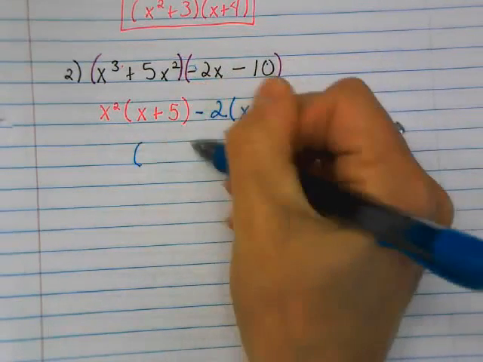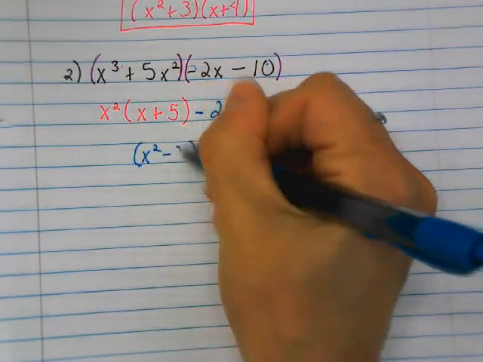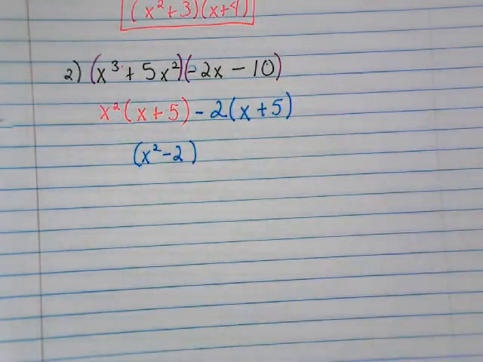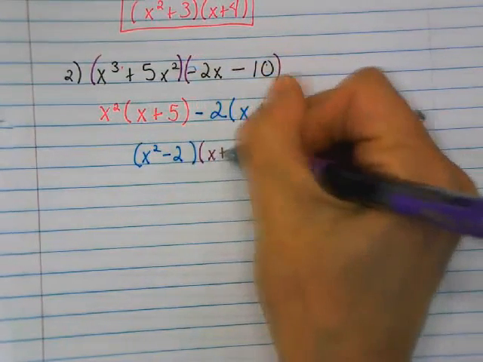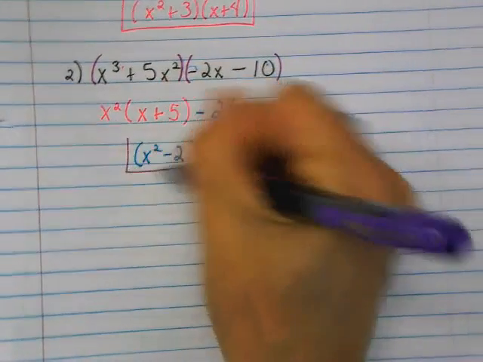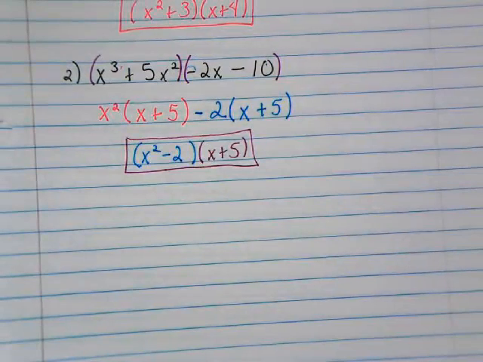So now I go ahead and take the numbers that are outside my parentheses, x squared minus 2, and then the numbers that are inside my parentheses, x plus 5. Alright, so that's factoring by grouping. It's going to be an essential skill in our next video.